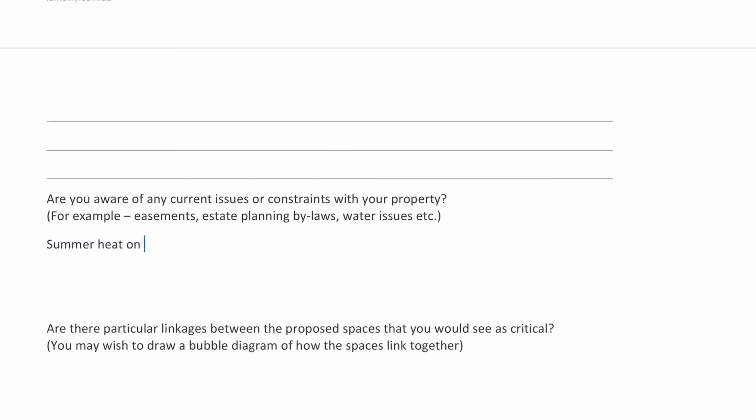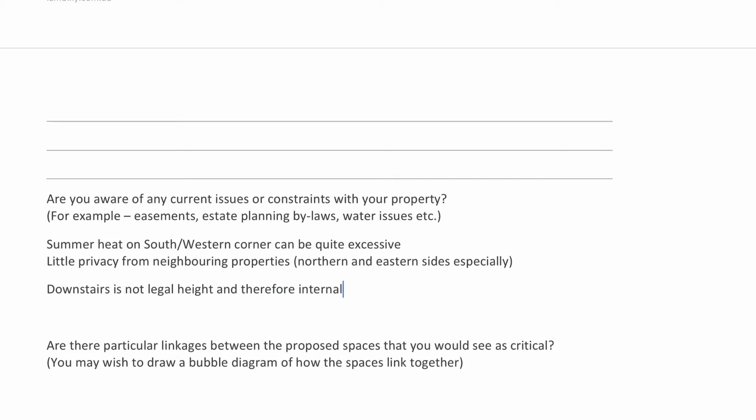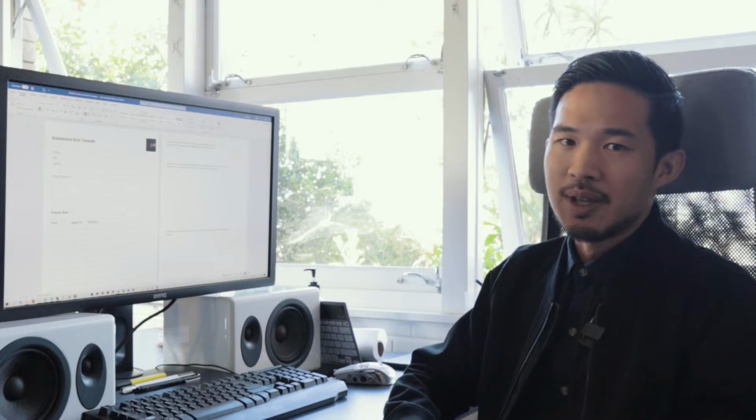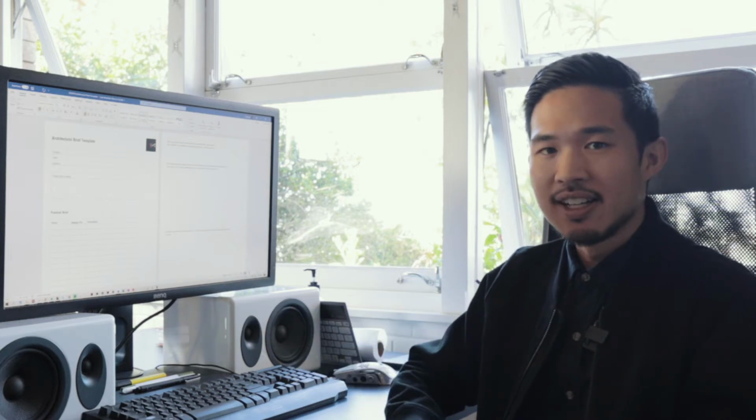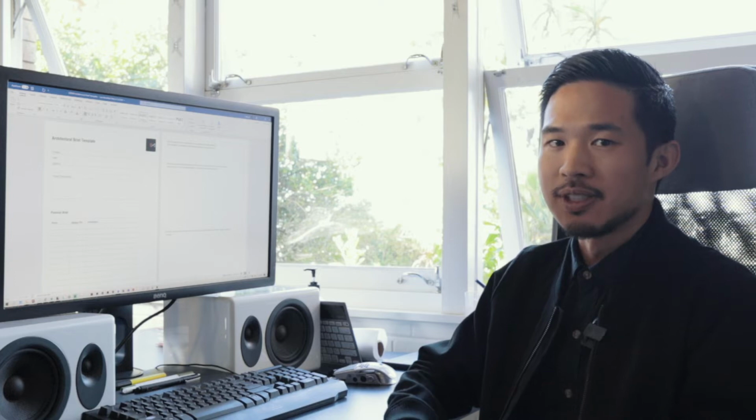Next, we want to know about any current issues or constraints that might be on your property. So you might have an easement on your site. If you're part of an estate, there might be design covenants. Or if there's issues with your existing property, like water issues, or maybe the solar heat gain on one side. We just want to note that down and make sure we deal with it with your project.